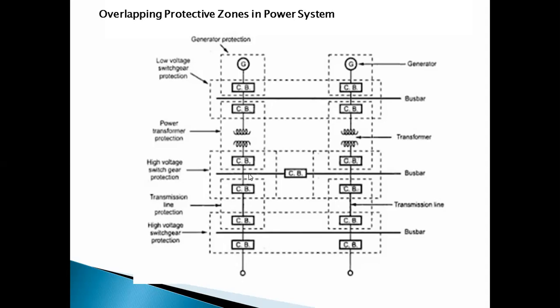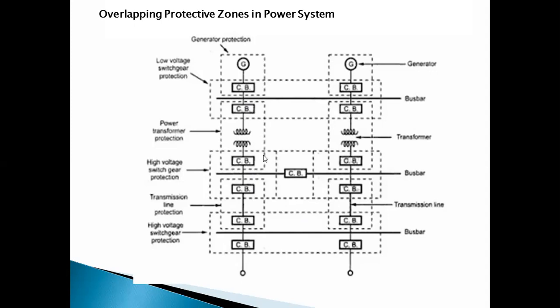Similarly, this second bus bar protection zone is also overlapped with the transformer protection zone and with the transmission line protection zone also. So these are the different zones of protection.